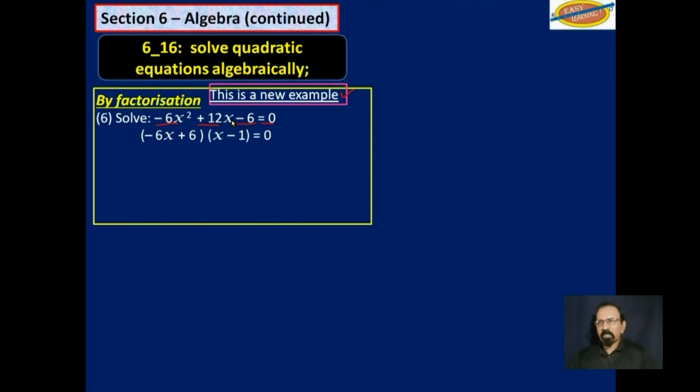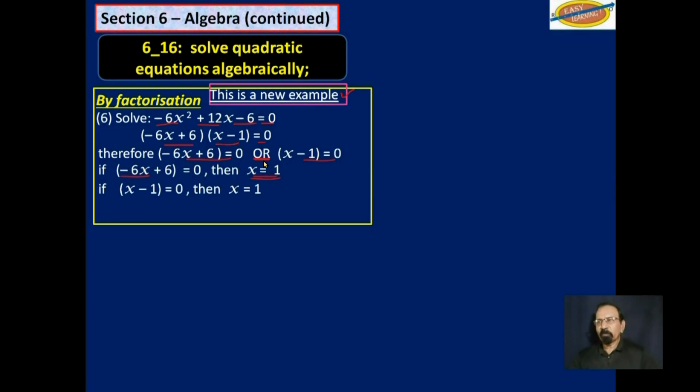We can factorize that, and we get these two factors equal to 0, which means one of them must be 0 since we don't know which one. Let's set each one as 0 at a time. And when you solve the first part, you get x is equal to 1. And you solve the second part, you get x is also equal to 1.